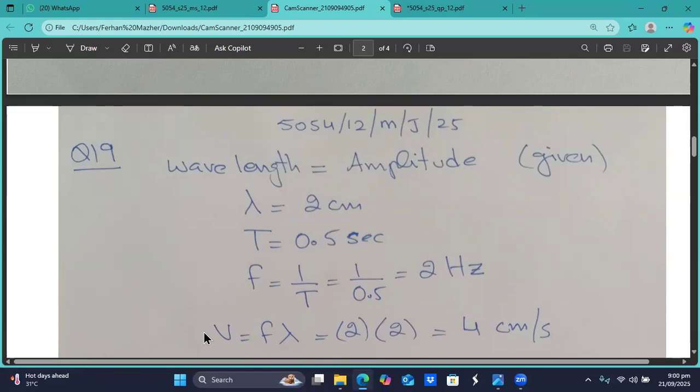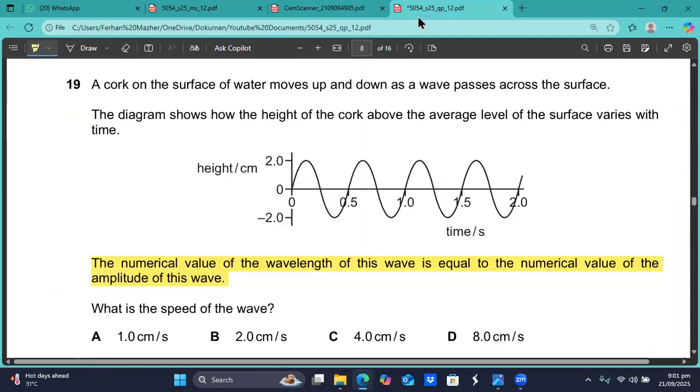Now we can apply the formula for the speed, v equals f lambda. We call this the wave equation. The frequency is 2 hertz and lambda is 2 centimeters. When you multiply them, you get the speed, which is 4 centimeters per second.